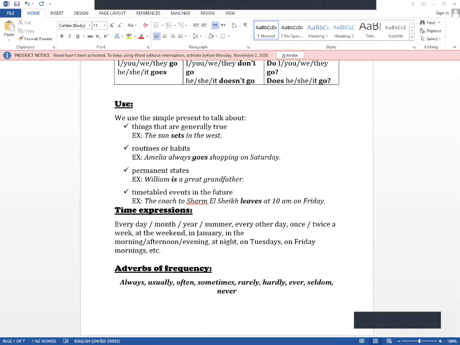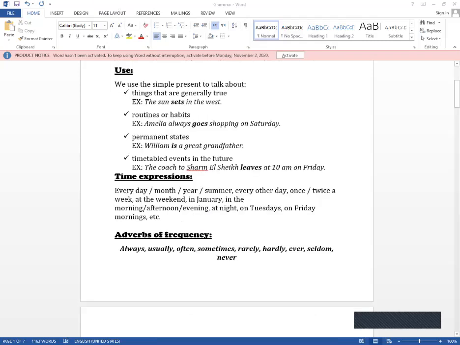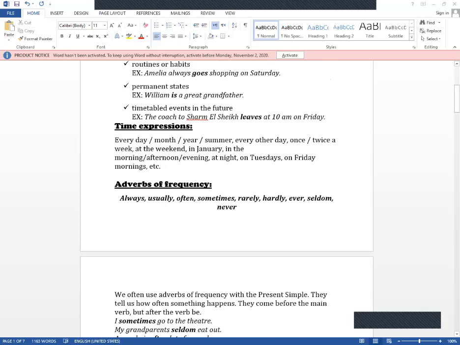The time expression for this tense is every day, every month, and so on. Once or twice a week, twice a day, at the weekend, in January, in the morning, at noon, on Tuesdays, and so on. While the adverbs of frequency are always, usually, often, sometimes, rarely, hardly ever, seldom, and never. And these adverbs of frequency are often used with the present simple tense, and they tell us how often something happens,